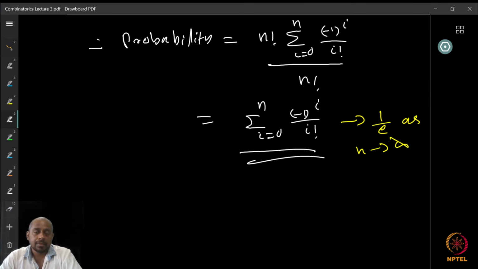As n increases, the probability increases and decreases and increases, and so on, but eventually it converges to 1 by e. At any point, the difference from 1 by e is at most 1 by (n plus 1) factorial. That is something you can verify.